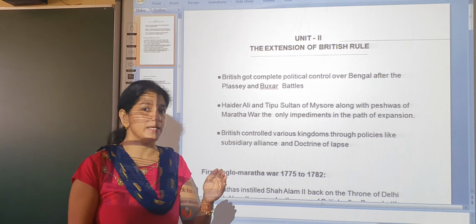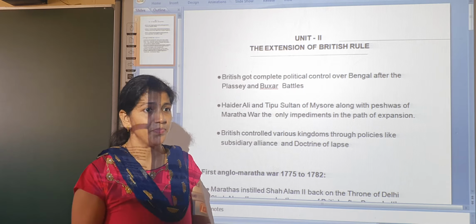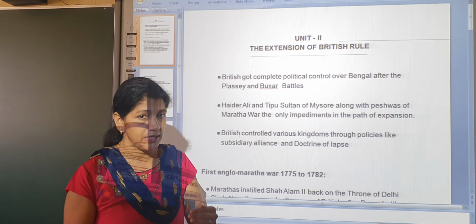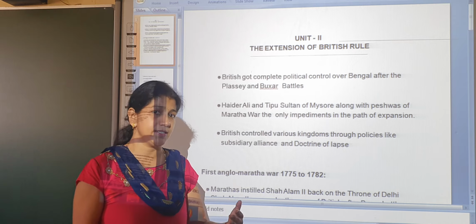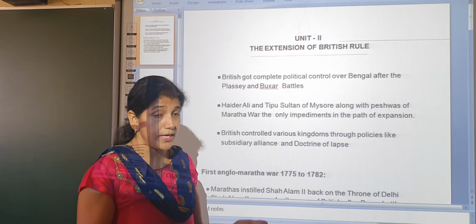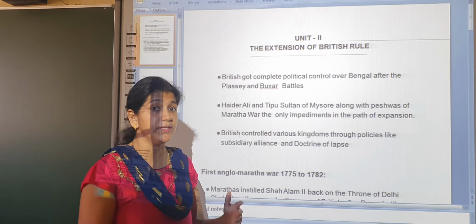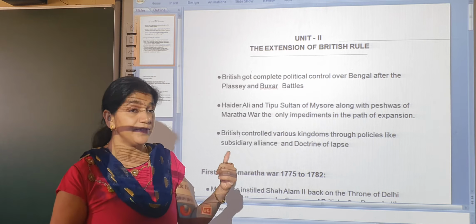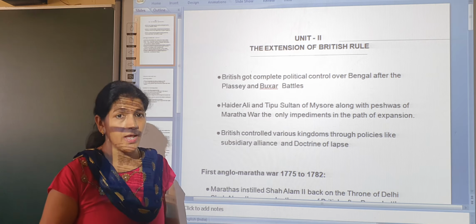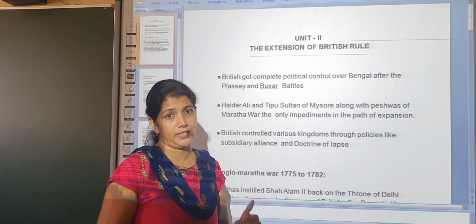In the previous class, I explained the advent of the Europeans to India, how the British, French, Portuguese, and Dutch arrived in India, started trading centers, competed with each other, and fought many wars with each other. In the first lesson, you already learned the first, second, and third Carnatic Wars, and two important wars, the Plassey and Buxar Wars.